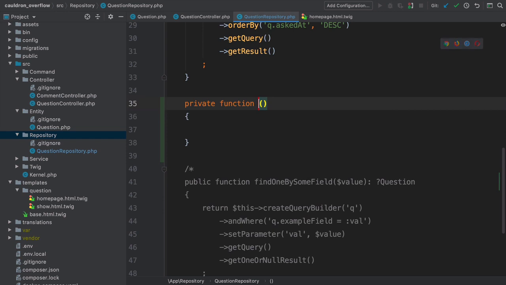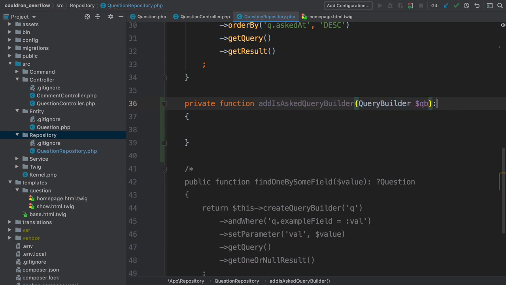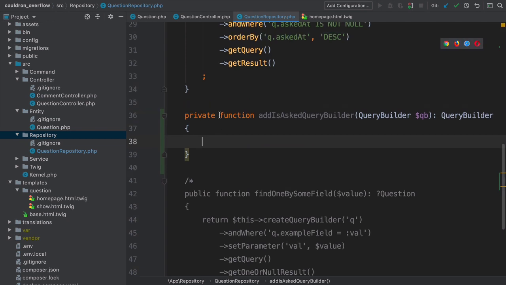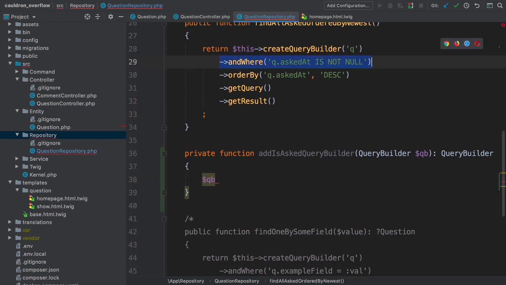Create a new private function at the bottom. Let's call it addIsAskedQueryBuilder with a query builder argument, the one from ORM. Make this also return a query builder. Inside, we are going to modify the query builder that's passed to us to add the custom logic. So QB arrow, and then copy the and where q.asked_at is not null.